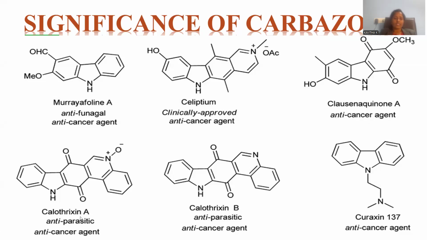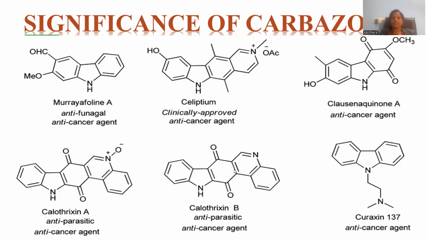And calothrixin. Calothrixin A is another compound where quinoline is in conjunction with this carbazole in the quinoid form. So again, the quinoid form of the carbazole was taken, and quinoline N-oxide is connected with this one, which is anti-parasitic and anti-cancer as well, right? So parasites will be destroyed by this one, and the cancer gets cured by means of this carbazole pharmacophore.